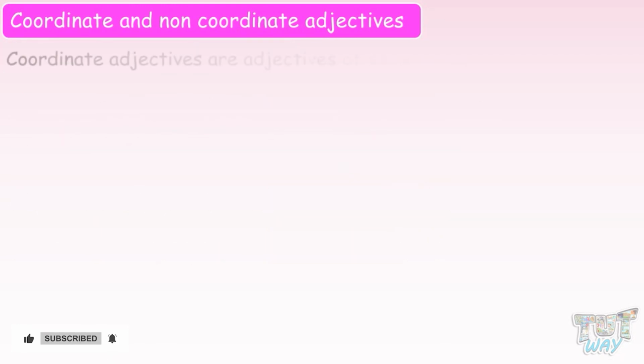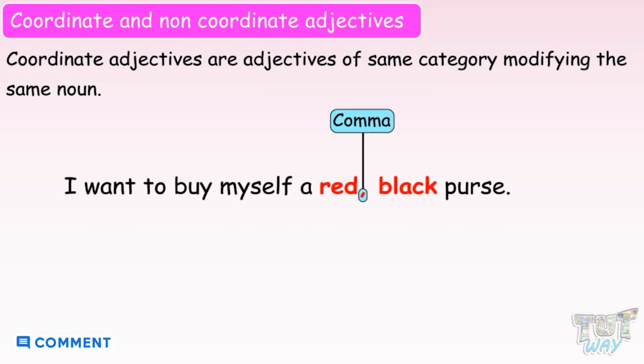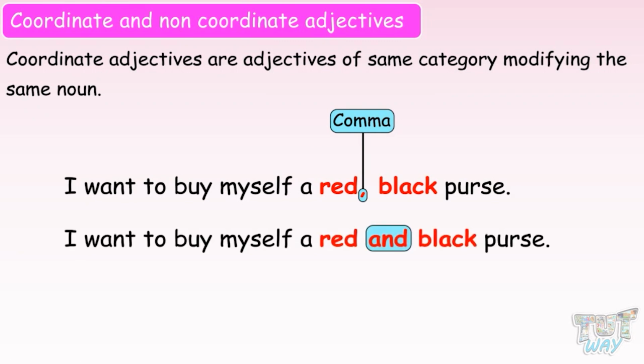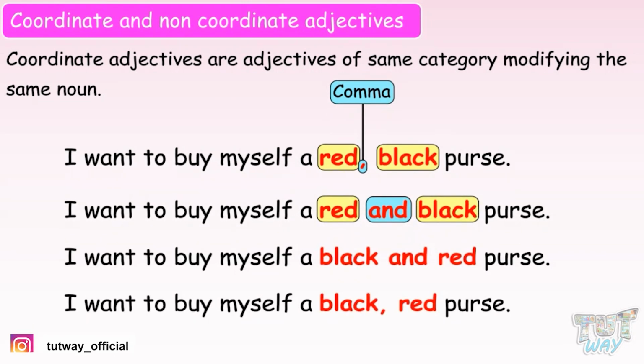So, coordinate adjectives are adjectives of the same category, modifying the same noun, and you need commas or "and" to separate these adjectives, and their order can also be reversed.